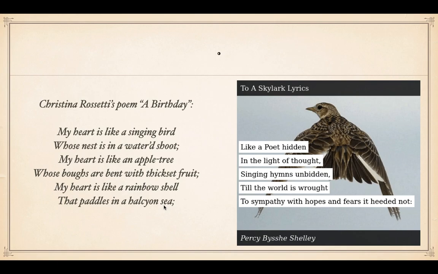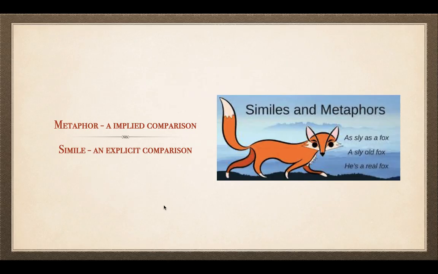In today's class, we have discussed the very common literary terms simile and metaphor in the light of various literary examples. A metaphor is an implied comparison, a simile is an explicit comparison. The last example, fox: "As sly as a fox" is a simile. "A sly old fox" is a statement, and "he is a real fox" is a metaphor.